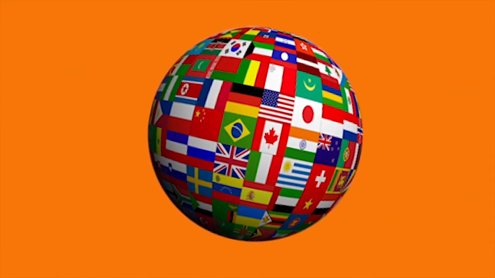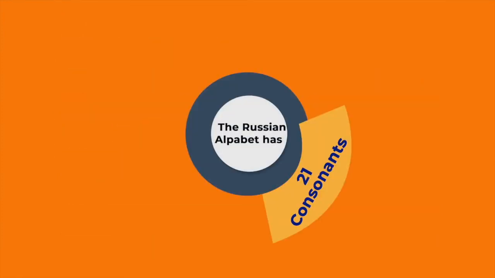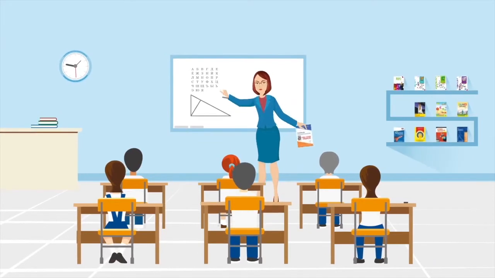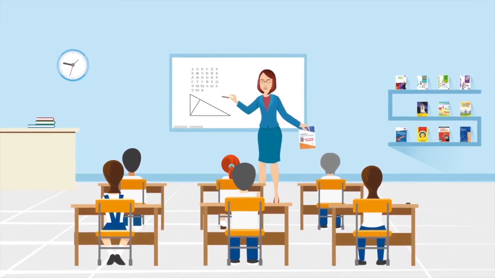As you know, in the Russian language there are 33 letters, out of which we have 21 consonants, 10 vowels and 2 signs. If you remember, in the previous module we discussed all these letters with certain examples from English for the approximation of the sound, and with one example from the Russian language.